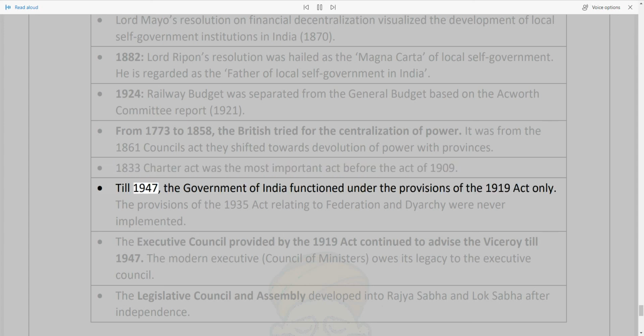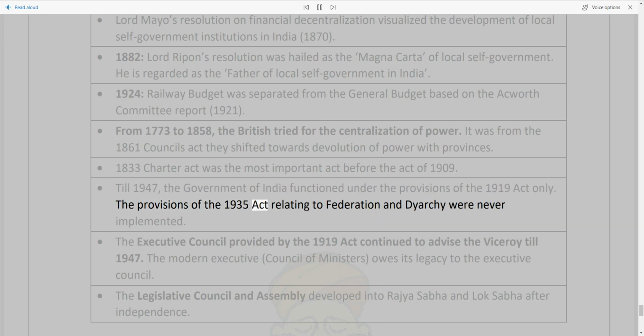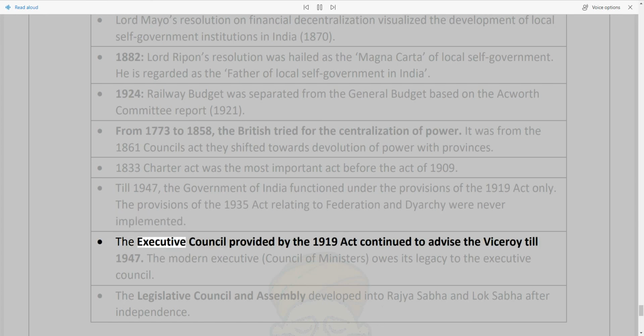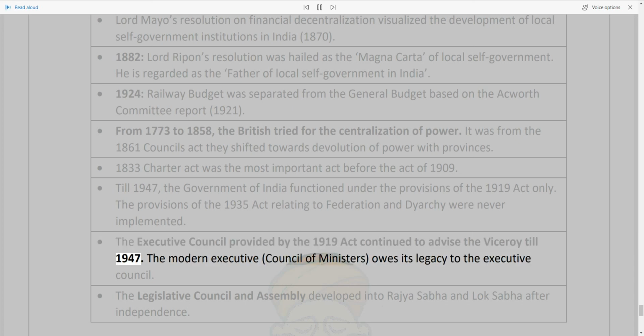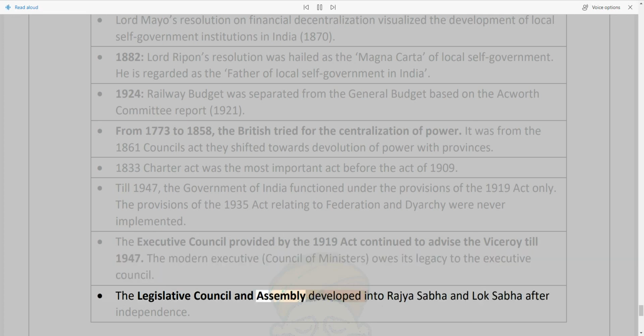Till 1947, the Government of India functioned under the provisions of the 1919 Act only. The provisions of the 1935 Act relating to federation and diarchy were never implemented. The Executive Council provided by the 1919 Act continued to advise the Viceroy till 1947. The modern Executive, Council of Ministers, owes its legacy to the Executive Council. The Legislative Council and Assembly developed into Rajya Sabha and Lok Sabha after independence.